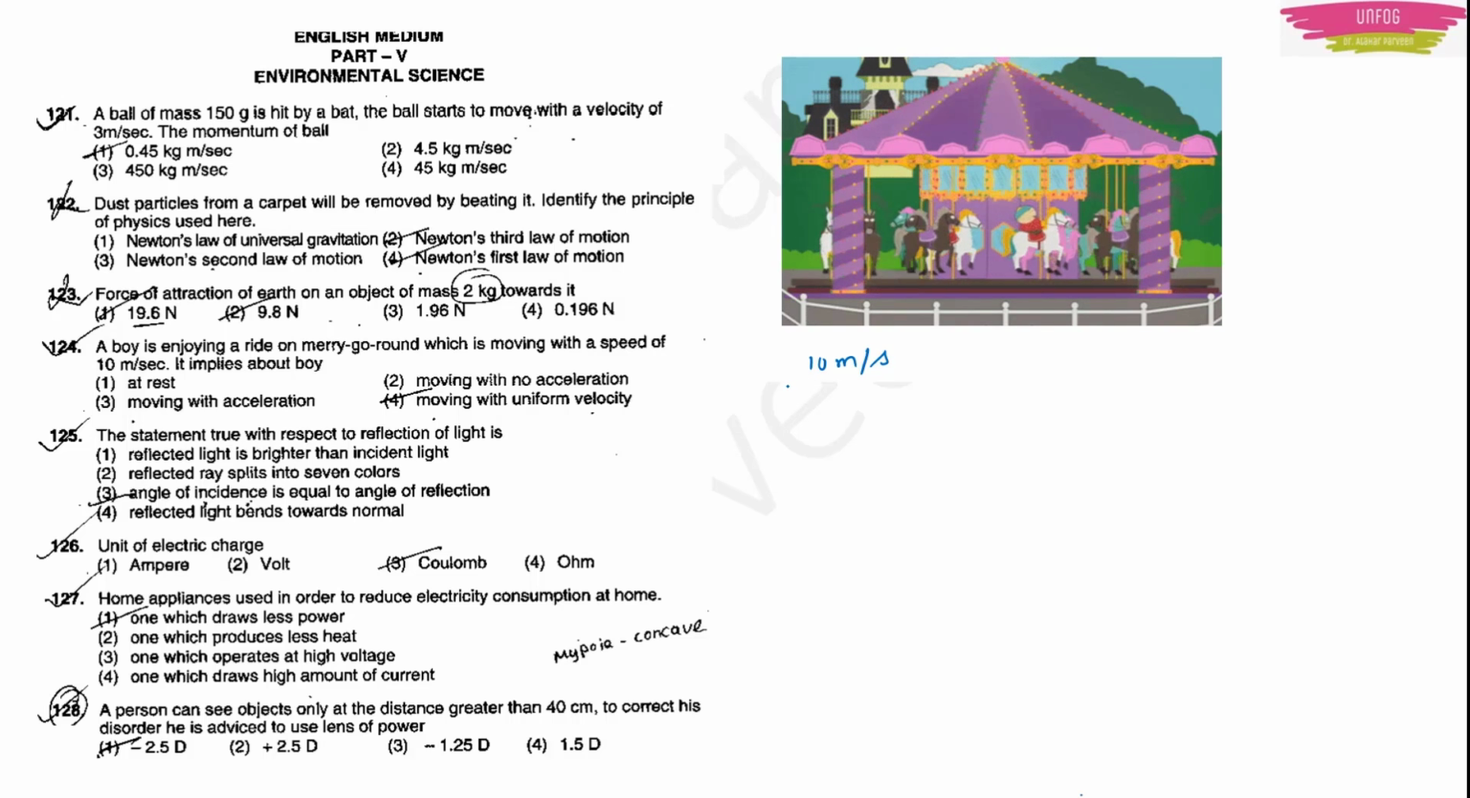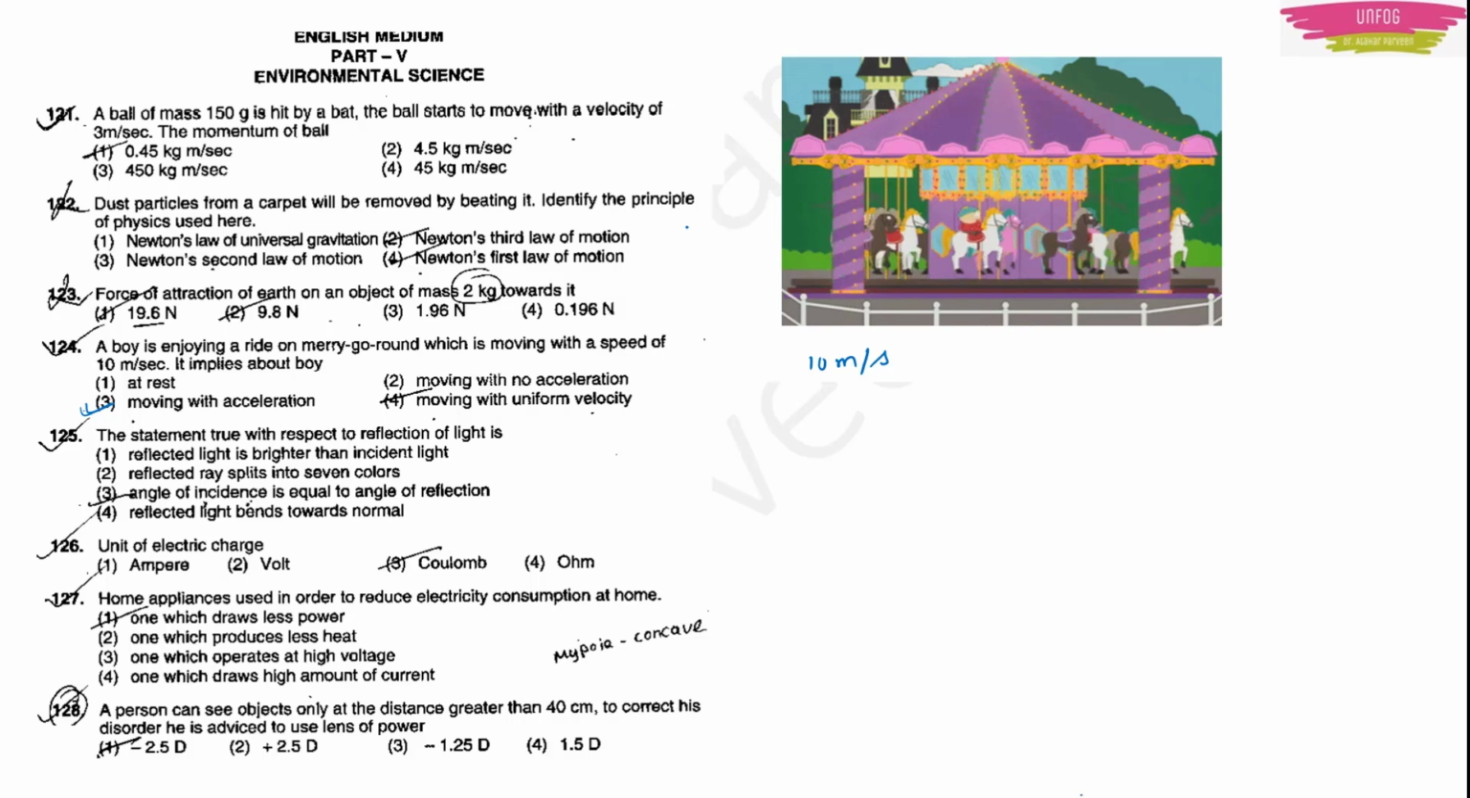It implies about the boy: whether the boy is at rest, or he is moving with no acceleration, or he is moving with acceleration, or he is moving with uniform velocity. See, actually the boy is moving with acceleration. Option 3 is the right answer. But why? I will tell you.